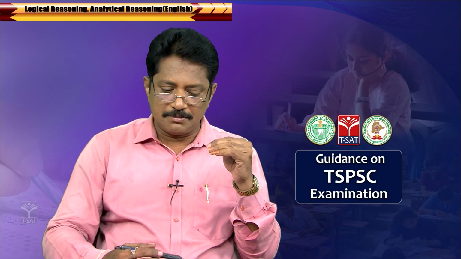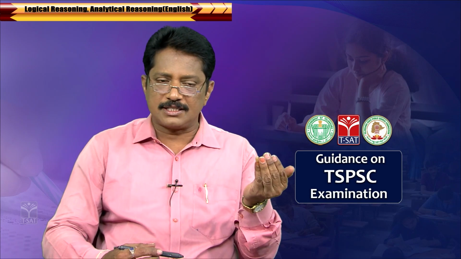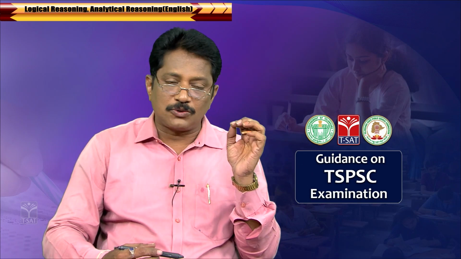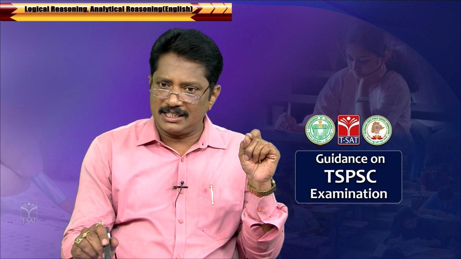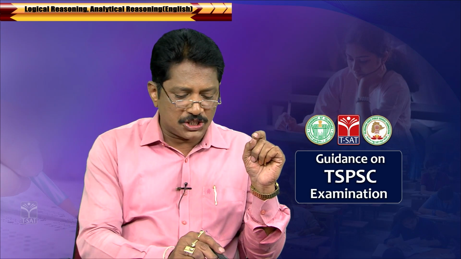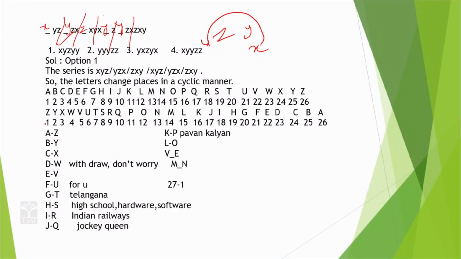I will give some simple tips to do all these things, how we are going to do. You have to write the letters from A to Z and Z to A. You have to give the position numbers. So, here clearly A to Z, the position numbers are already shown here, and the next one you have to write the letters from Z to A, the position numbers already given.